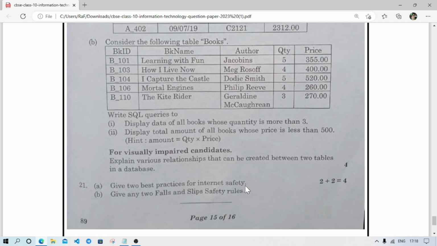Another one, do not make friendship with unknown persons. So these are some safety tips. Number B, give any two false and slips safety rules. This is from the English part, so not required.